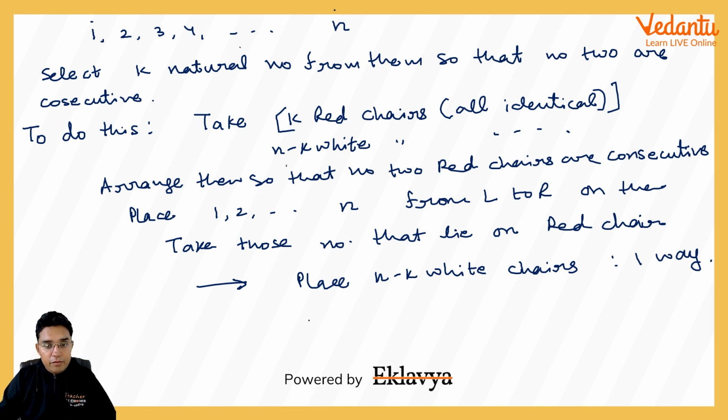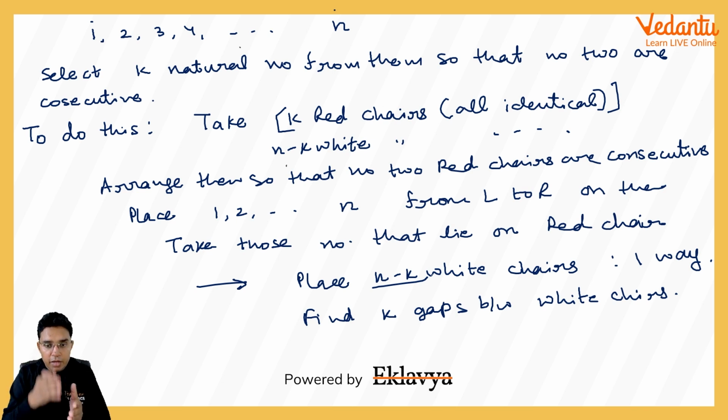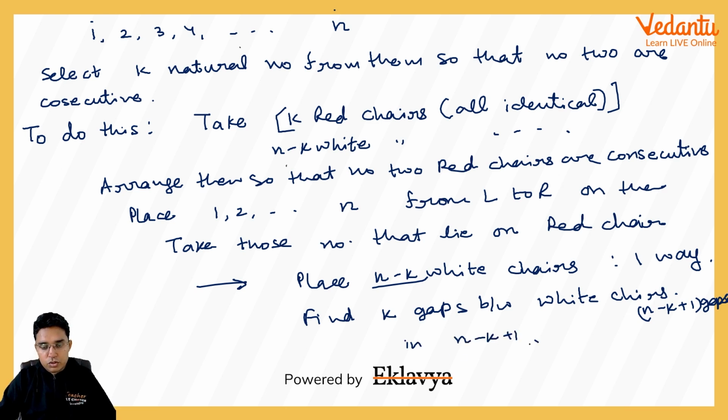And then we will find k gaps between white chairs. And how many gaps will be there? Because n minus k white chairs are there, in between and sideways, one on the left, one on the right, we will have n minus k plus 1 gaps. So finding k gaps among n minus k plus 1 gaps can be done in n minus k plus 1 Ck ways.